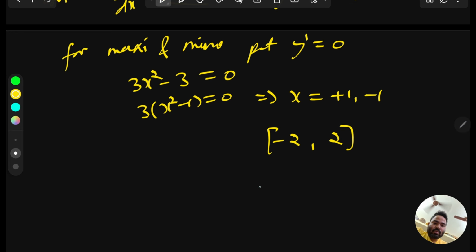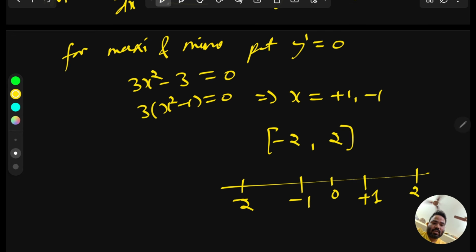So we have to see, this is our global interval, minus 2 to 2, and critical points are what? Critical points are minus 1 and plus 1. So this is our interval, minus 2 to 2, and where the function has critical points, the function is changing sign. So we need to check whether at 2 the function has a maximum value, and which is the value. So we have to check all those things.